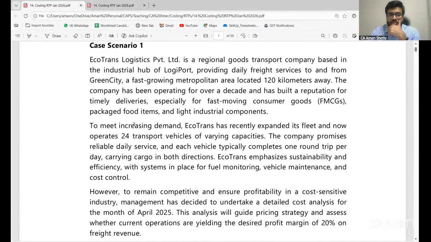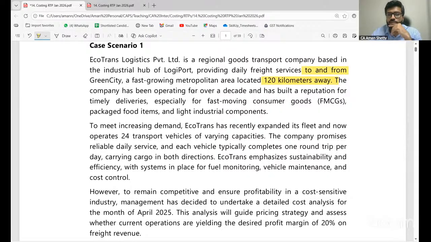Look at this now. Case scenario 1. Ecotrans Logistics Private Limited is a regional goods transport company based in the industrial hub of Lodging Port, providing daily freight services to and from Green City, a fast growing metropolitan area located 120 kilometers away. It is 120 kilometers away and it goes to and from, that means round trip.